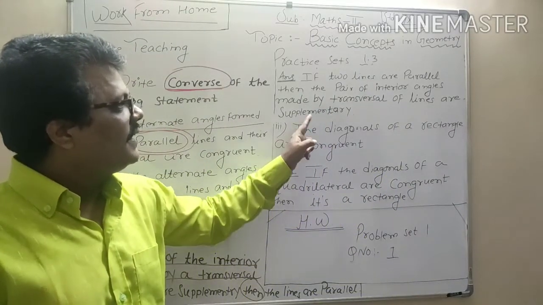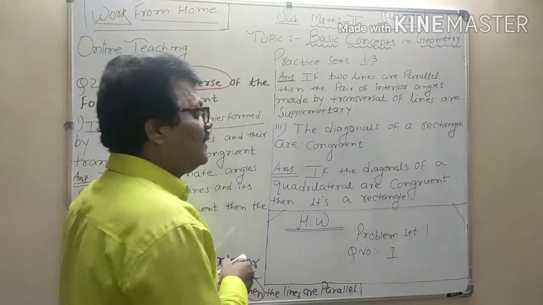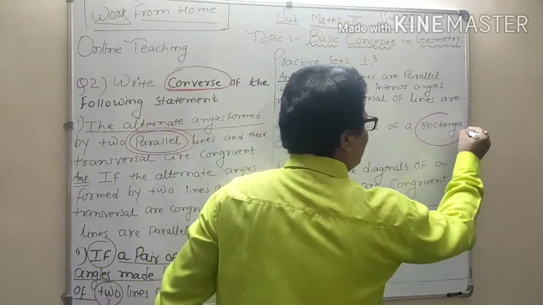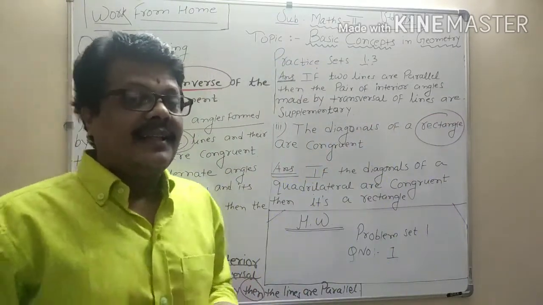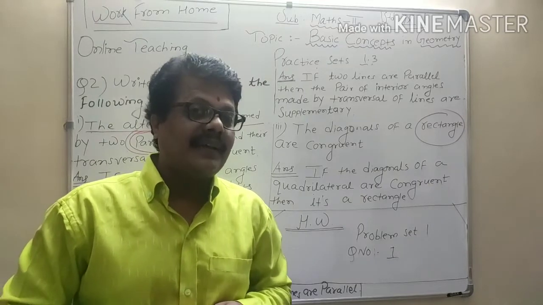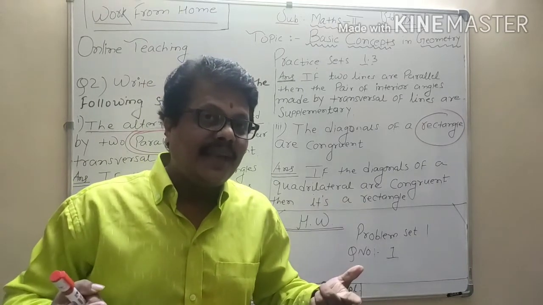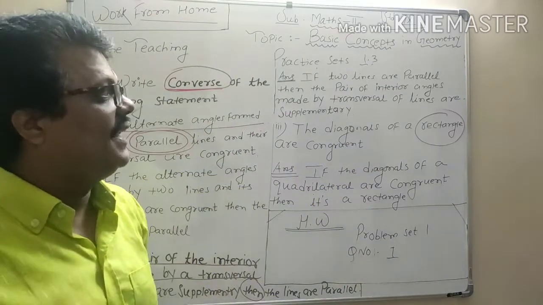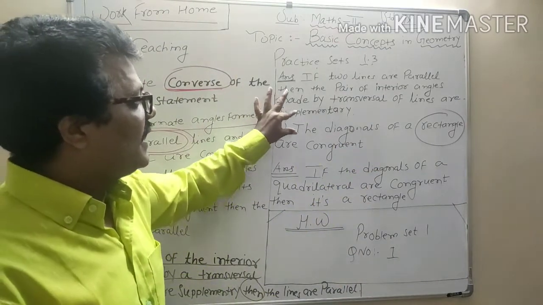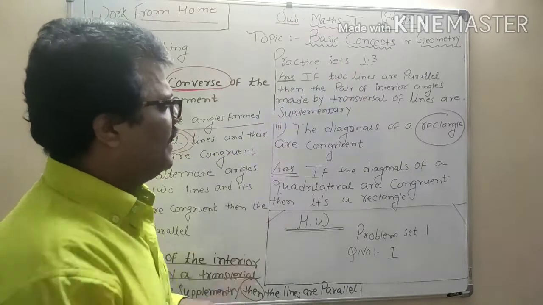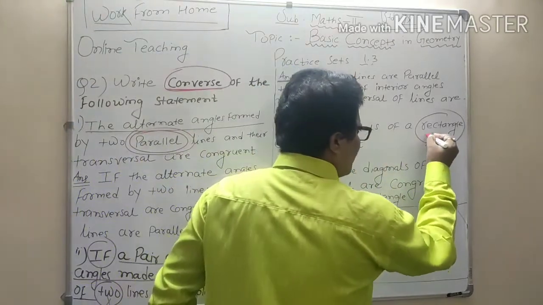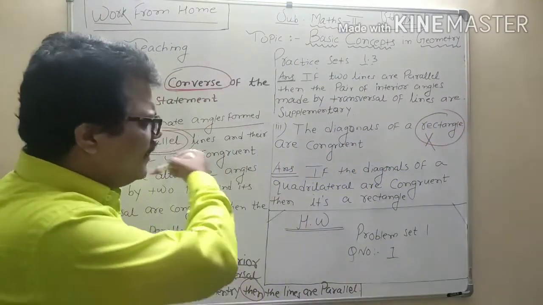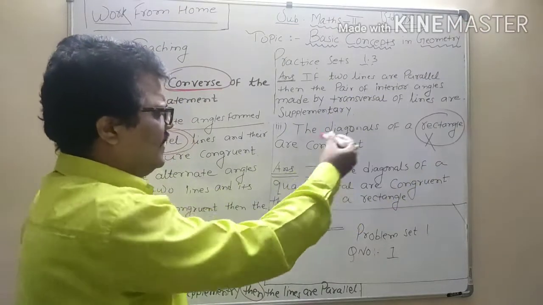If the diagonals of a, don't write rectangle. As I said in the if-then kind of statement, rectangle means it's a kind of quadrilateral. So instead of rectangle, you write quadrilateral. If the diagonals of a quadrilateral, copy the whole sentence.